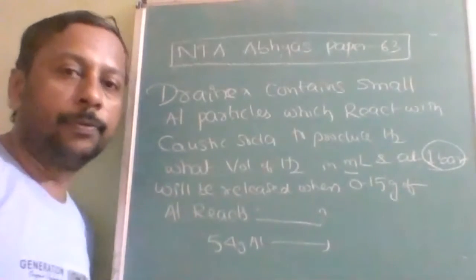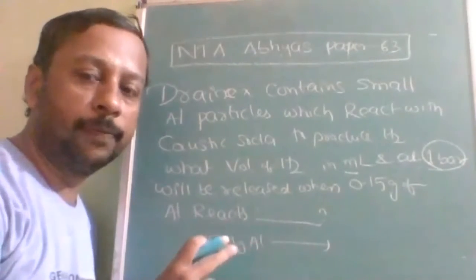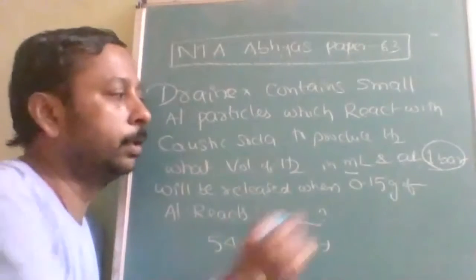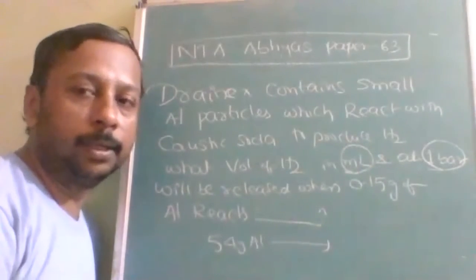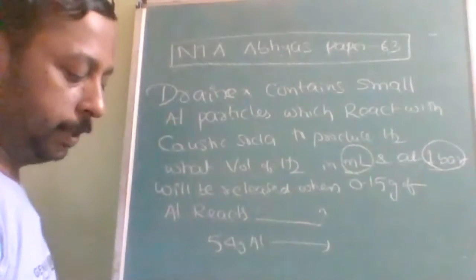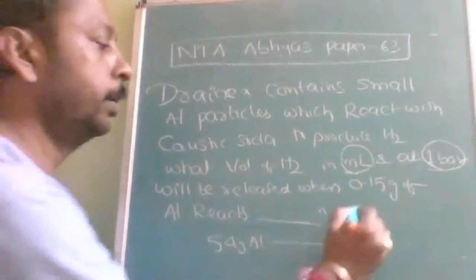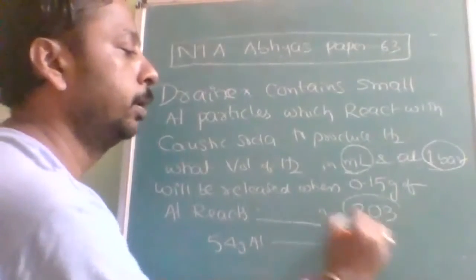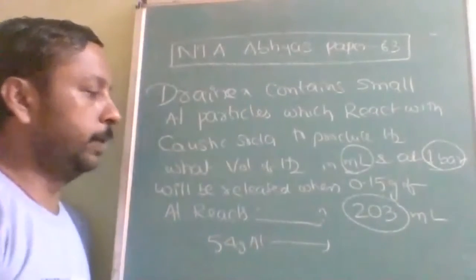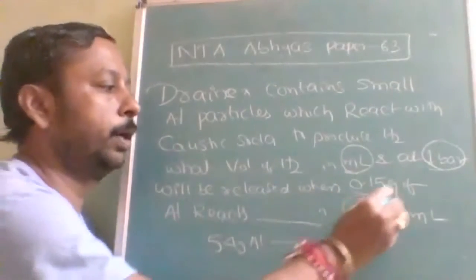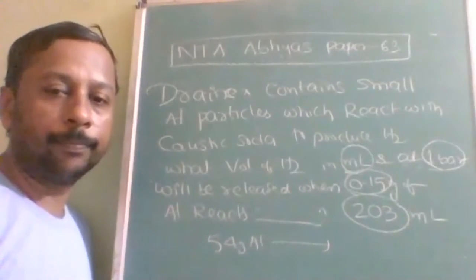Okay. So 54 grams gives how many moles of hydrogen, and 1 mole of hydrogen is 22.4 liter. But here the answer must be in milliliter, so convert that into 22,400 milliliter. Then you will get the answer after substituting: 203. 203 ml of hydrogen will be released when just 0.15 gram. Okay. How much? 0.15 gram.